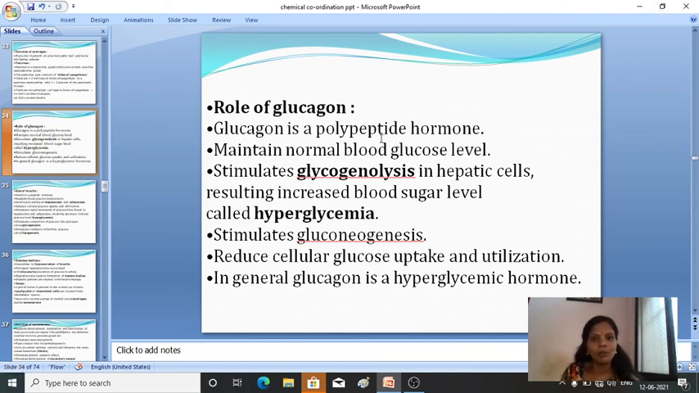Glucagon is a polypeptide hormone. It helps in maintaining the normal blood glucose level. It stimulates glycogenolysis in the hepatic cells, resulting in increased blood sugar level. If the blood sugar level increases, that condition we commonly call hyperglycemia.